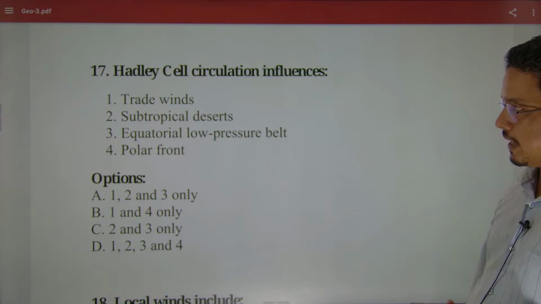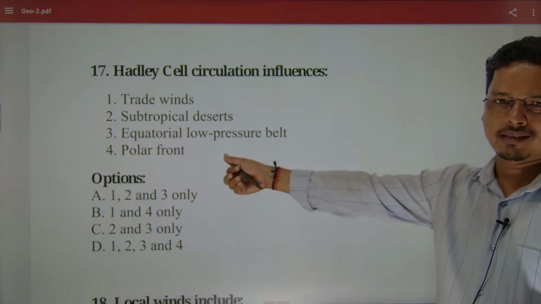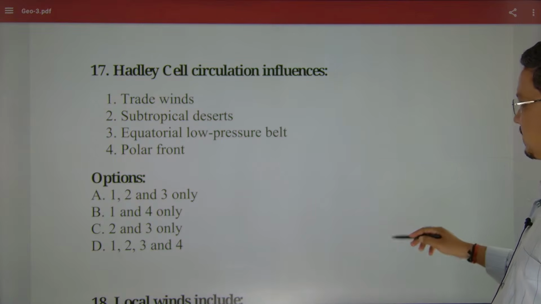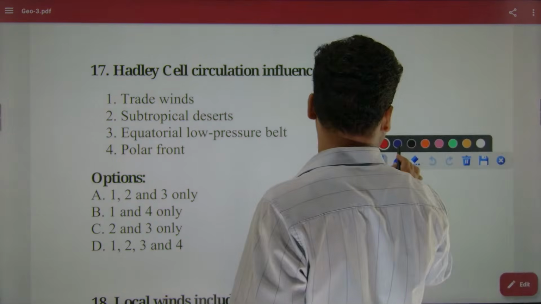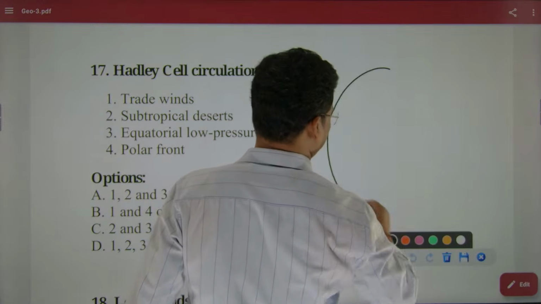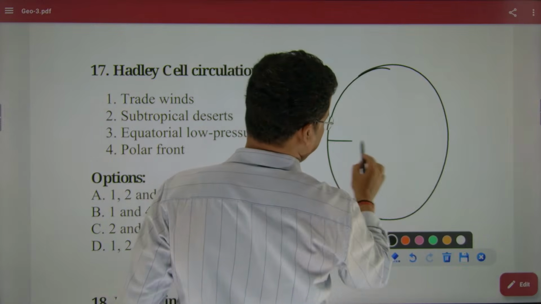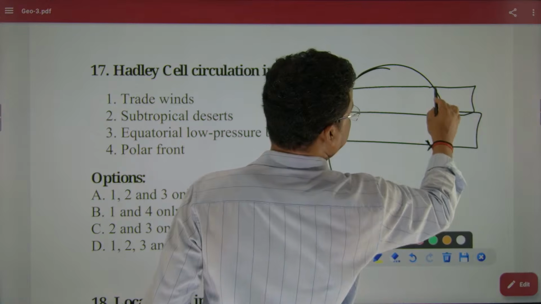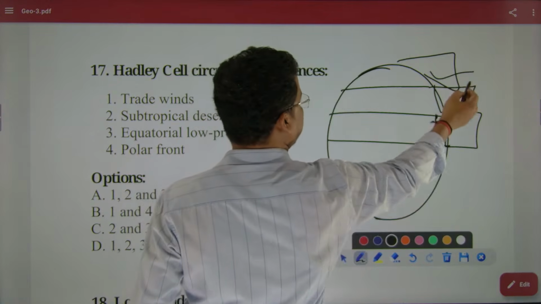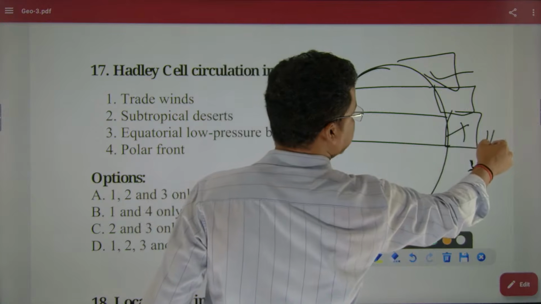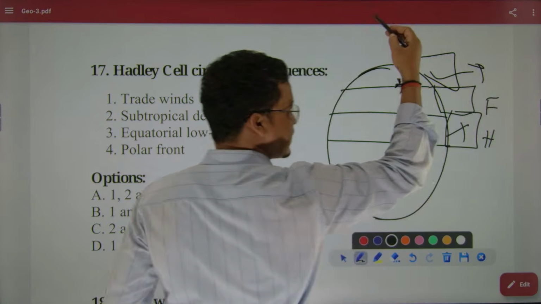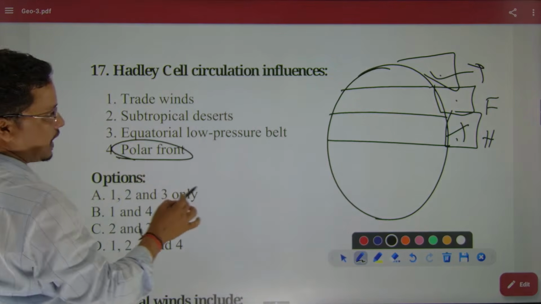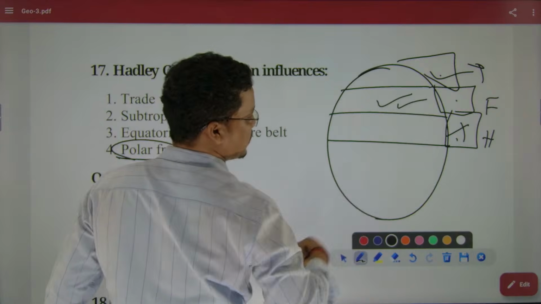Yes, silver answer would be polar front, so that is the wrong answer. If I draw the 3 cells quickly, then what will happen? Let's say this is your earth, right? And here would be the 3 cells: this would be the cell, this will be another cell. This is the Hadley cell, this would be the Ferrel cell, this would be the Polar cell. Three cells: Hadley cell, Ferrel cell, Polar cell. So the option given, the polar front, affects the Ferrel cell, not the Hadley cell.